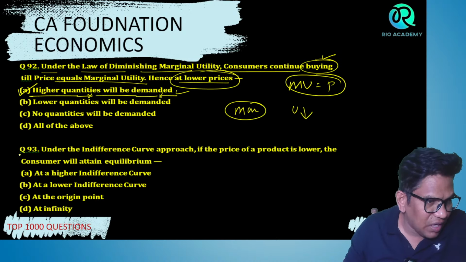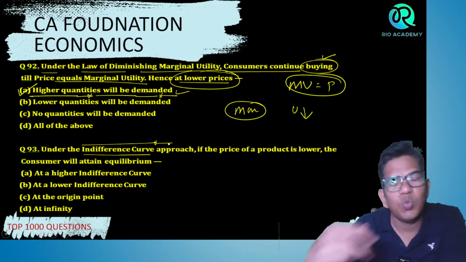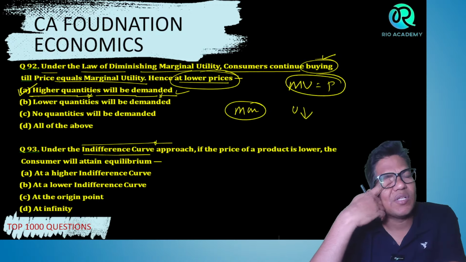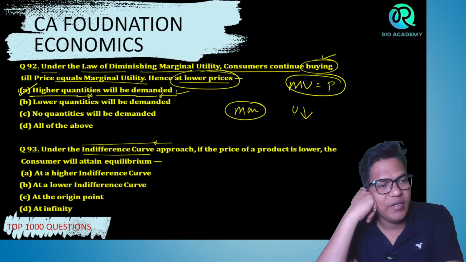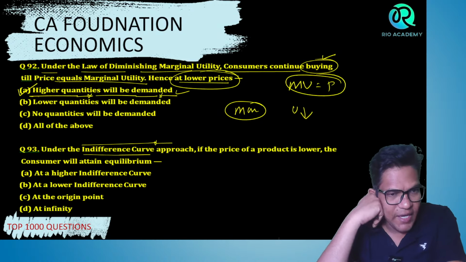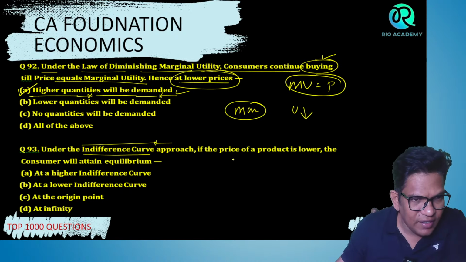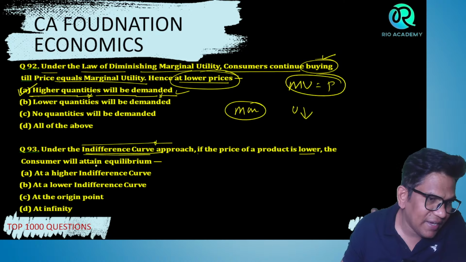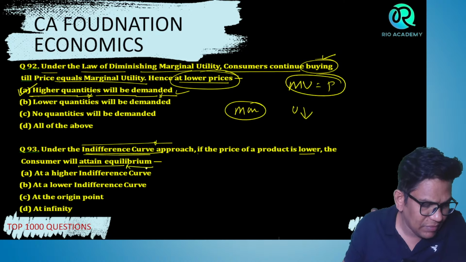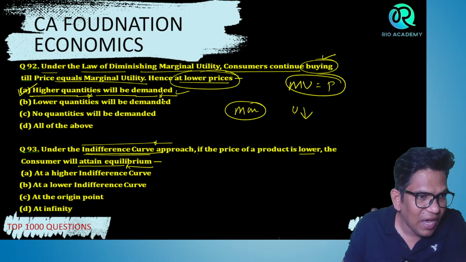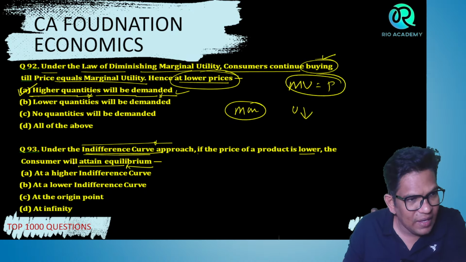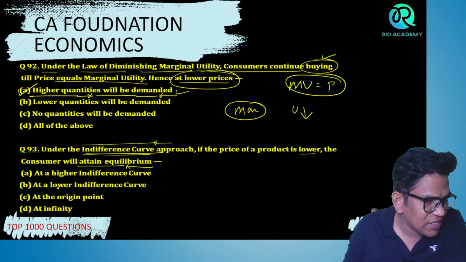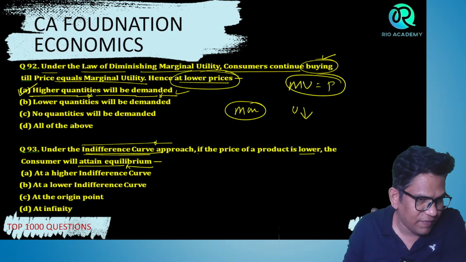Under the indifference curve approach, here two goods give equal satisfaction, right? And the consumer is indifferent in terms of satisfaction. Carefully, if the price of the product is lower, under the indifference curve approach, the consumer will attain equilibrium at what? At a higher indifference curve, a lower indifference curve, at the origin, or indifferent?